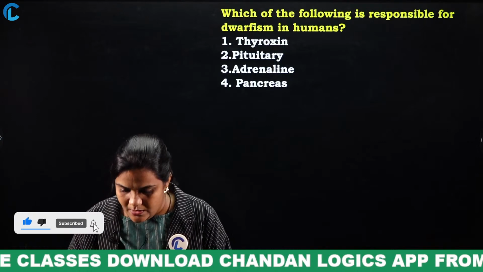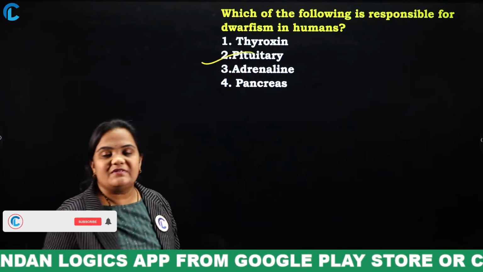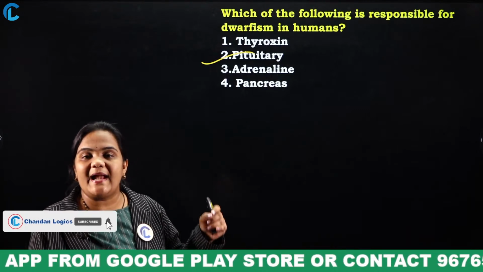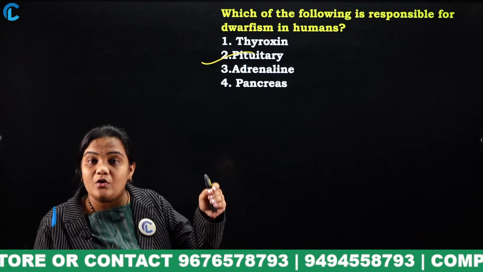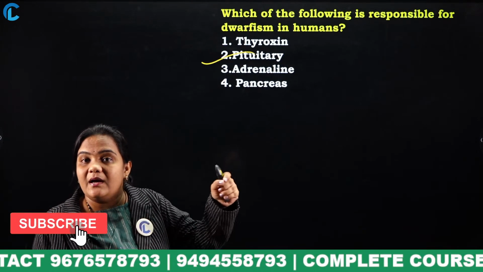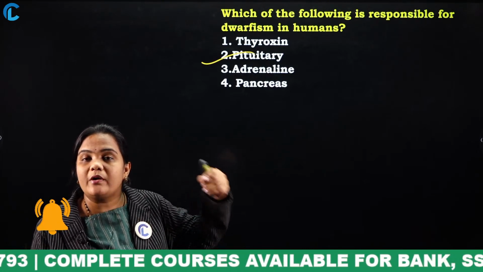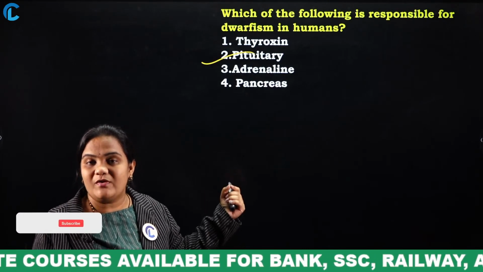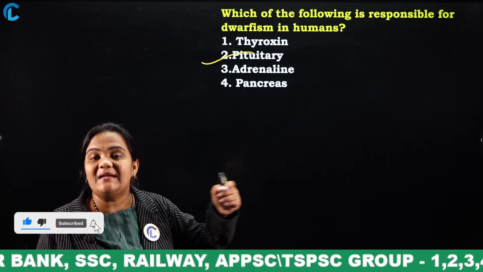Yes, very good. Pituitary gland is responsible for the dwarfism condition, okay. This pituitary gland is also known for the growth hormone. If we have the hormones more or less than the actual growth hormones, we will face conditions like dwarfism and gigantism.